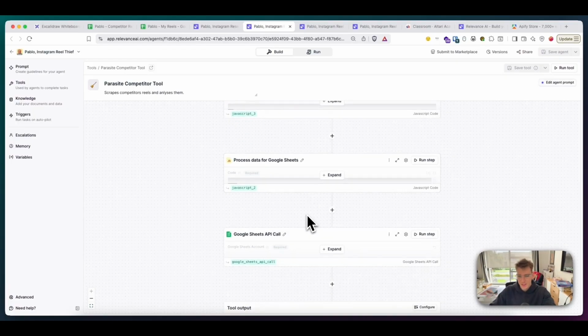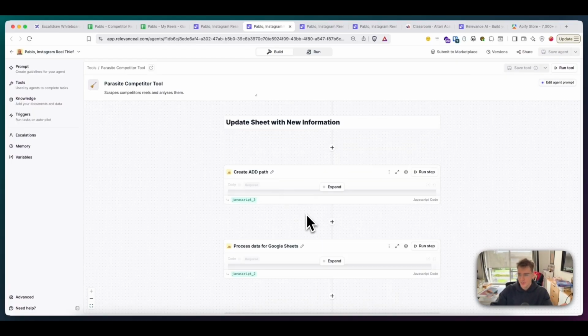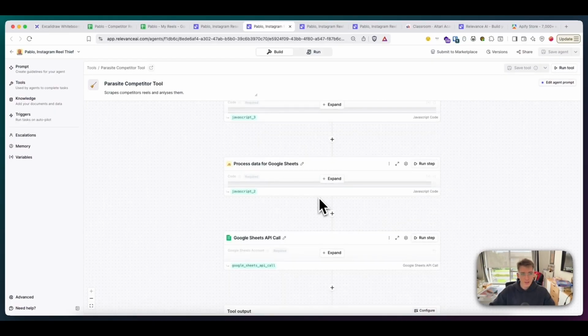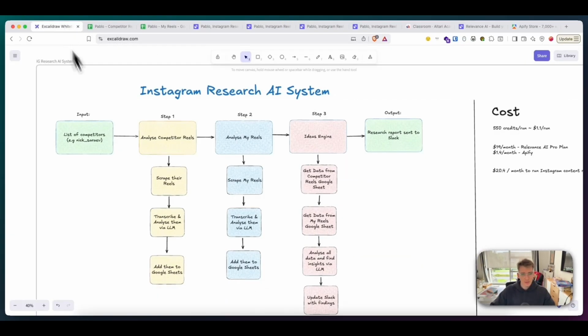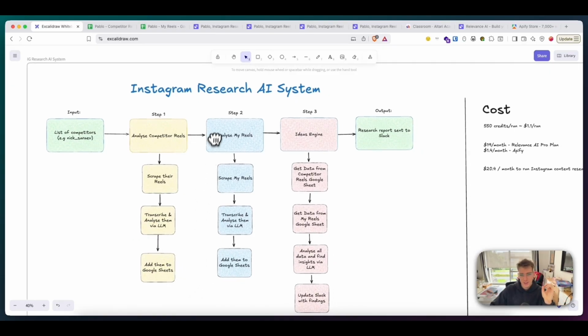So there's like a lot of steps to actually just add it to Google Sheets. You probably understand the high level of all of this. I'm not going to go too much in detail. And then, okay, so once we got compare the reels in a Google Sheet, in step 2, we're going to analyze our own reels, right?